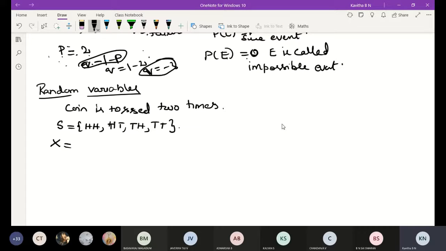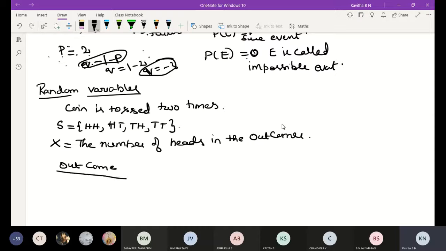X is the number of heads in the outcomes. The association of elements in S to X is as follows. For the number of heads in the outcomes, we are taking H equal to 1 and T equal to 0.